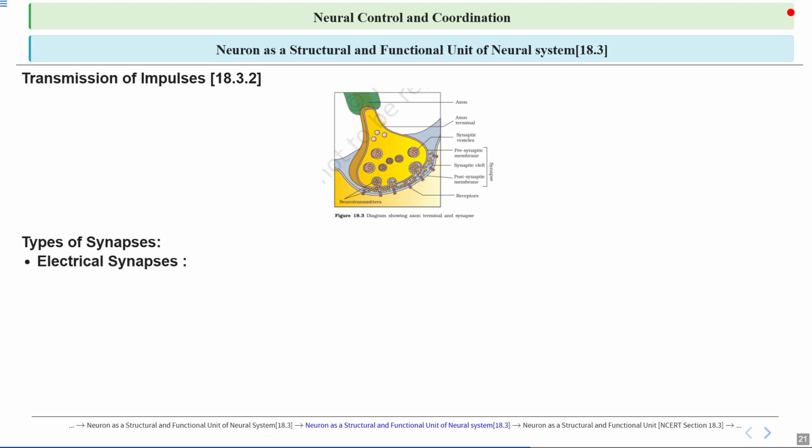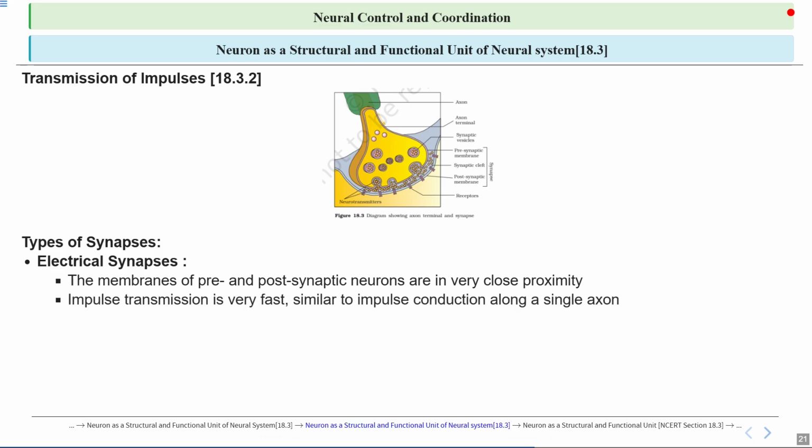So this direct connection enables rapid and bidirectional communication between neurons, which is faster than chemical synapses. Unlike chemical synapses, which use neurotransmitters, electrical synapses do not involve a synaptic delay and are often found in situations requiring quick responses, such as in heart muscle cells and during reflex actions. So the membranes of pre and postsynaptic neurons are in very close proximity.